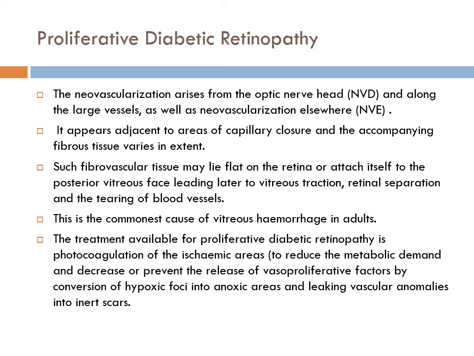automatically gets reduced, and this reduces the release of proliferative factors like VEGF, as the hypoxic areas are converted into anoxic areas. This leads to reduced VEGF release and reduction of neovascularization. It also converts vascular anomalies into scar. So wherever there is leakage, the vessel is converted into scar and further leakage is also stopped. So these are the principles of